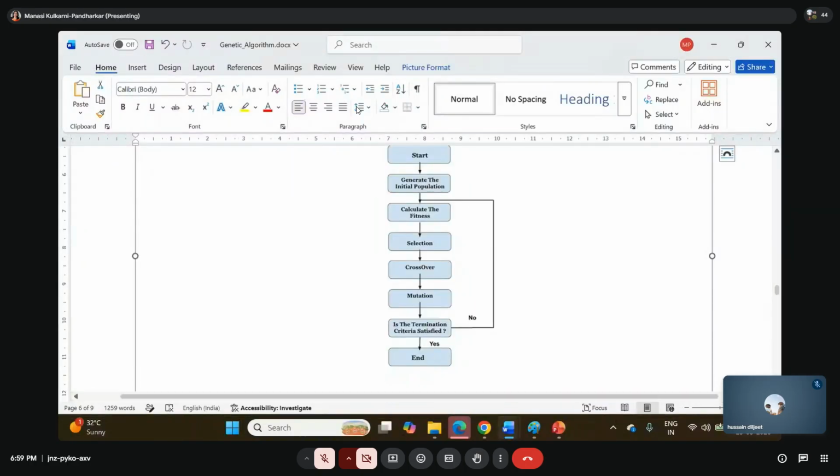So start, generate the initial population, calculate the fitness, selection, crossover, mutation. Is the termination criteria satisfied? If not, repeat again. If yes, end.